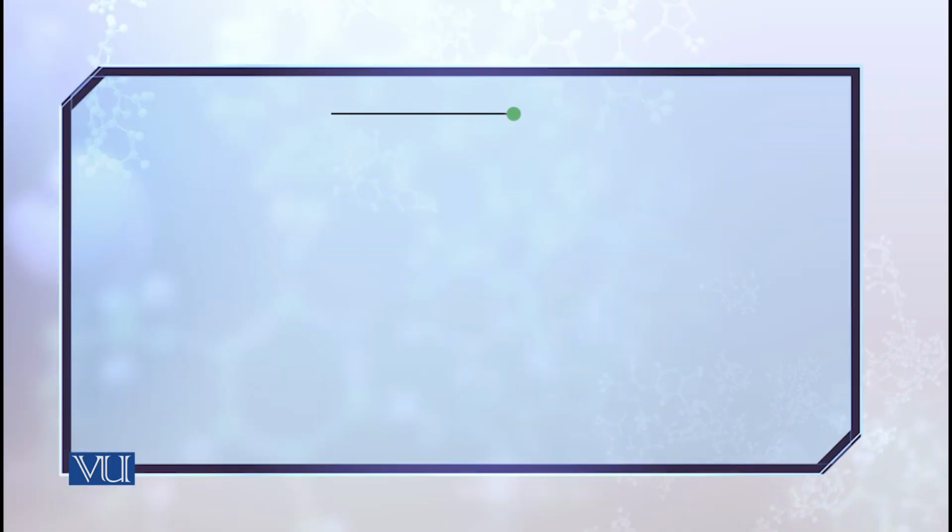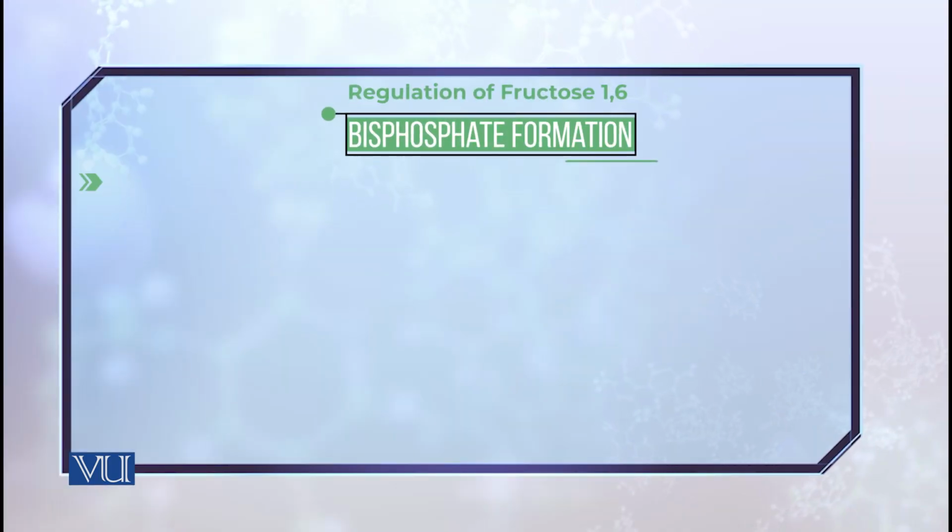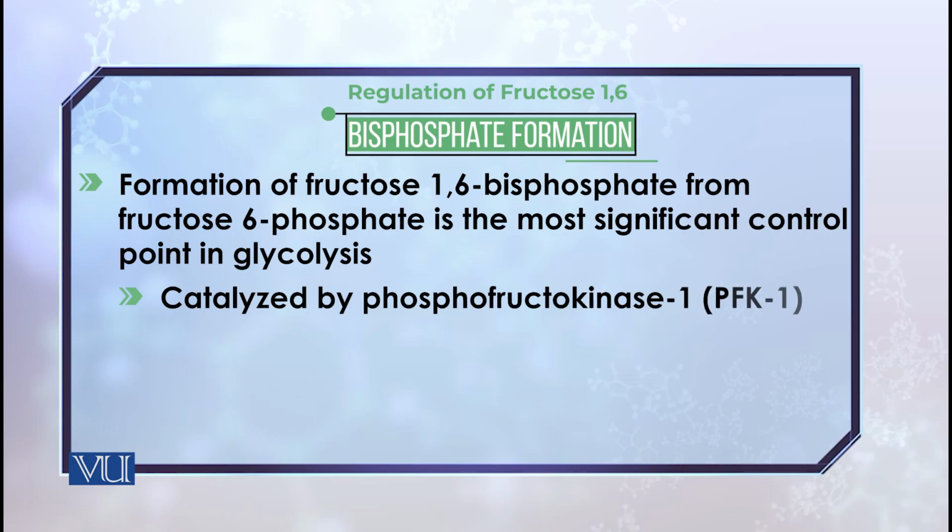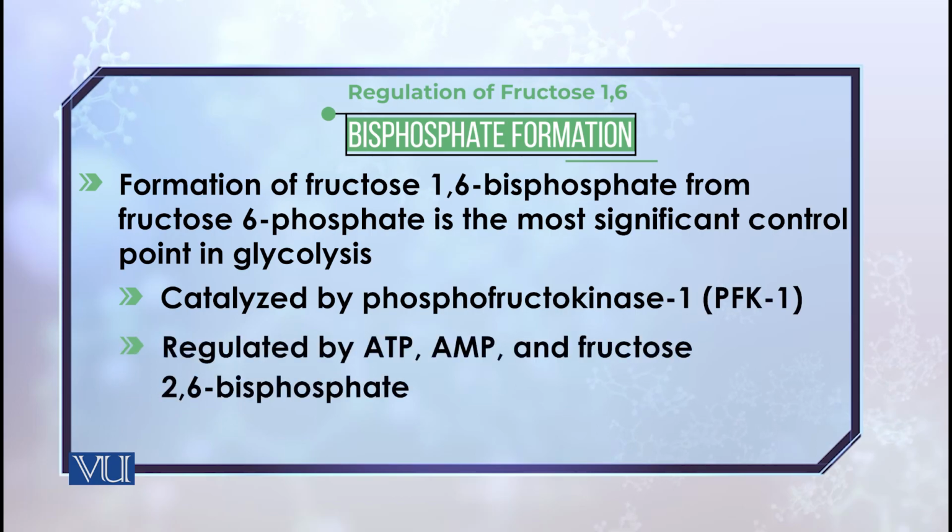Then again, we have talked with real focus on this, how and why fructose 1,6-biphosphorylation is perhaps the most important regulatory step, because here the presence of different moieties regulates the whole process of glycolysis. For instance, if ATP is more, of course, then the reaction of glycolysis will be halted, because we already have so much ATP. If there is so much AMP, then you need more ATP.